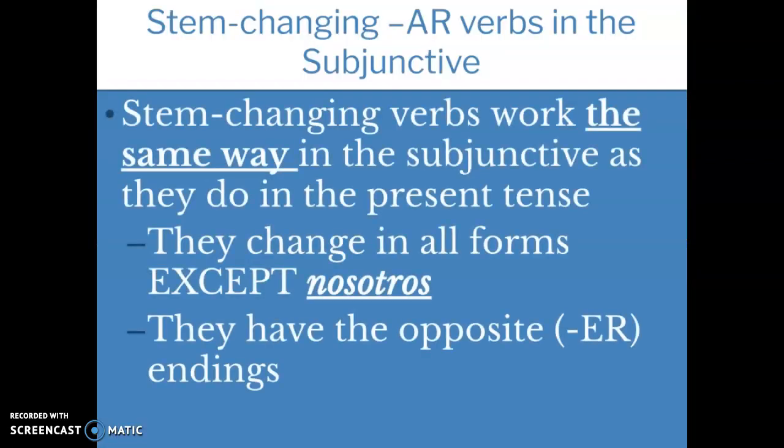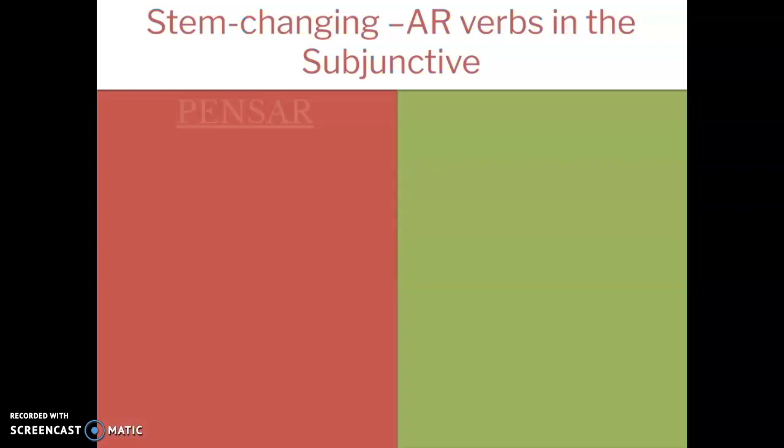Alright, so first, let's look at how stem-changing verbs work. Stem-changing verbs work the same in the subjunctive as they do in the present tense. There's not going to be a stem change in the nosotros form. So again, no stem change in nosotros. Since we are talking about AR verbs, they are going to have the opposite ER endings. So we're going to look at two different stem-changing verbs. One is going to be an E to IE verb. The other one is going to be an O to UE verb. So let's look at them.